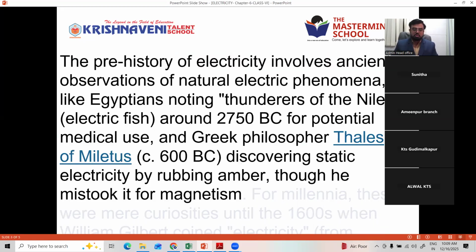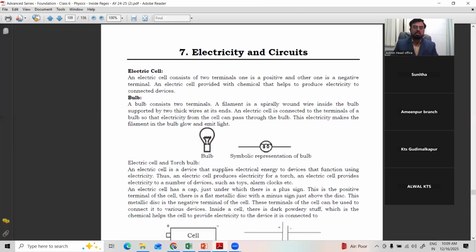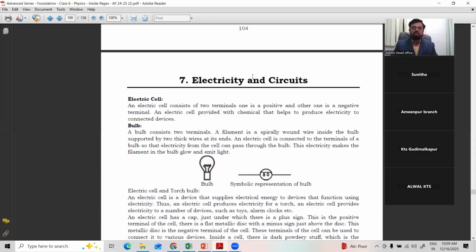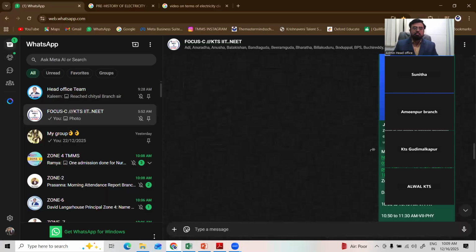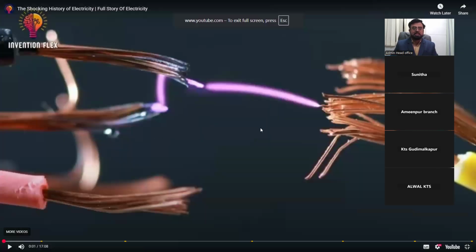Correct? Okay. So before going on to the further material explanation, this is our chapter, page number 104, probably 105. You can take it out. Before starting this, I'll show you one video on the basics of electricity and its history, just what I told you.